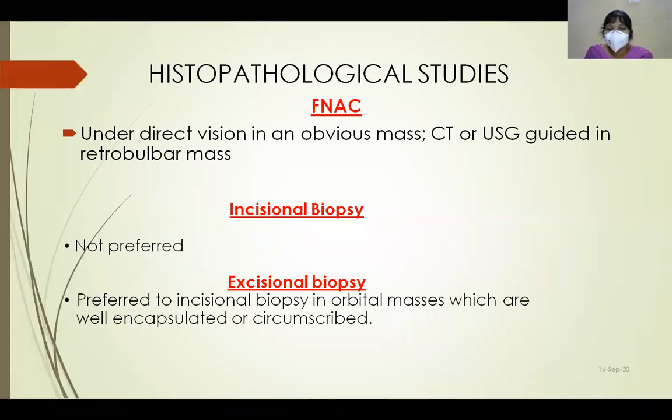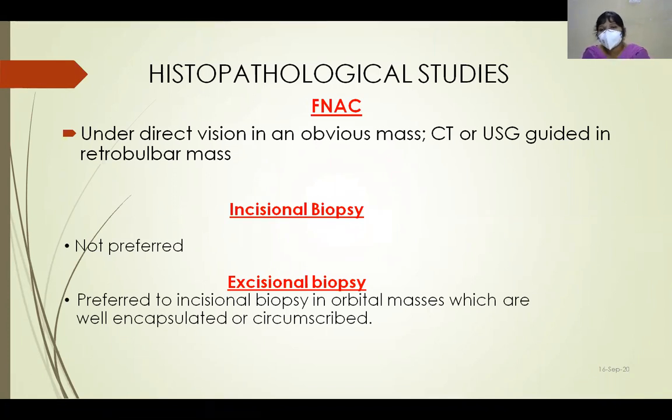Histopathological studies: we have FNAC, incisional biopsy, and excisional biopsy. FNAC is done under direct vision in an obvious mass. CT or ultrasound guidance is advised in retrobulbar mass. Incisional biopsy is generally not preferred because the specimen size must be about 9 to 10 mm, so it is very difficult to incise such a big specimen.